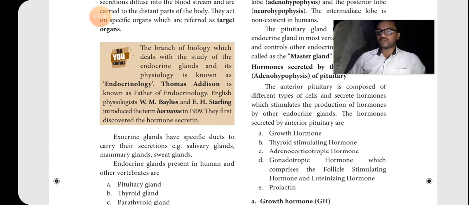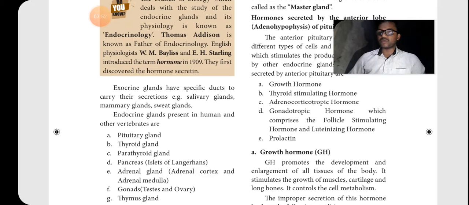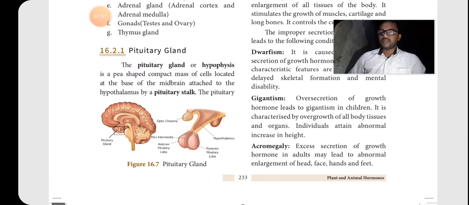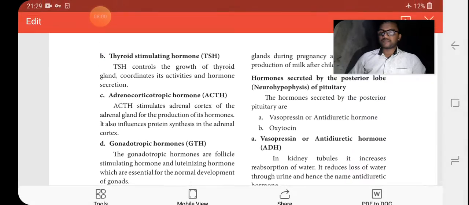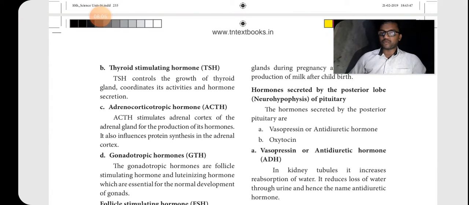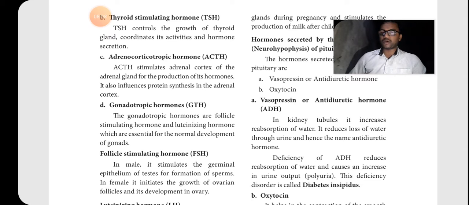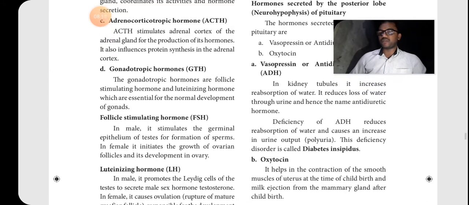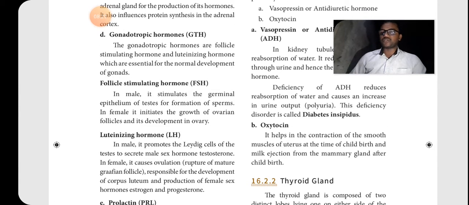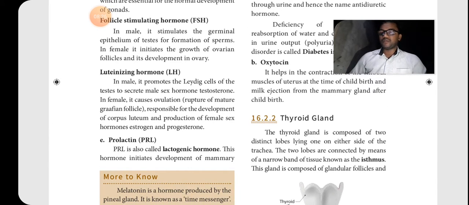So these are some hormones, each and every one having some functions. Growth hormone, in which there is gigantism and acromegaly. Then TSH, that means thyroid stimulating hormone, adrenocorticotropic hormone, gonadotropic hormone, then follicle stimulating hormone. Each has a short form: TSH, ACTH, GTH and FSH, luteinizing hormone, LH. Each has some function. These are all the hormones of the pituitary gland, and we should know all of them.